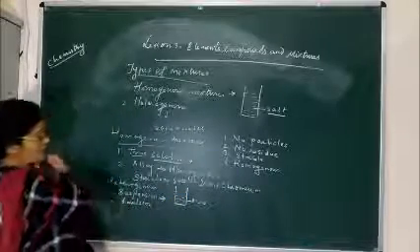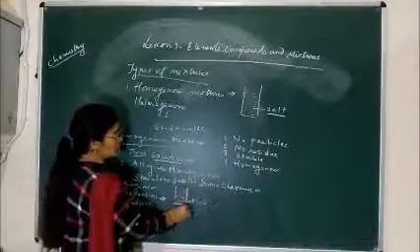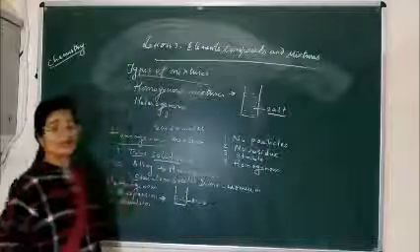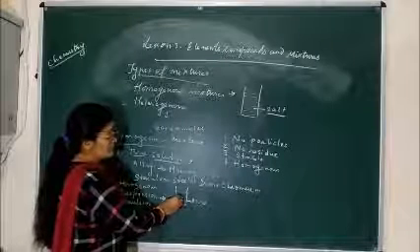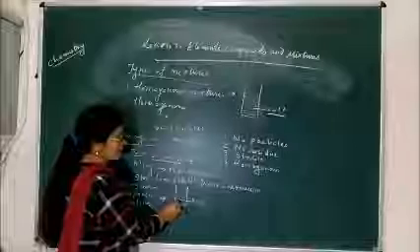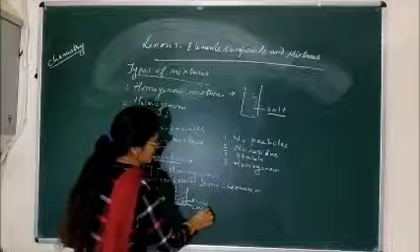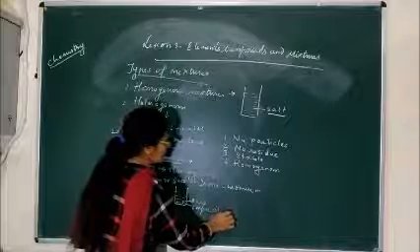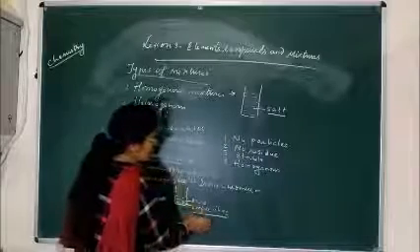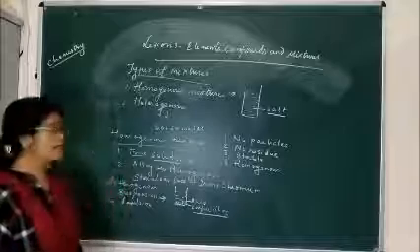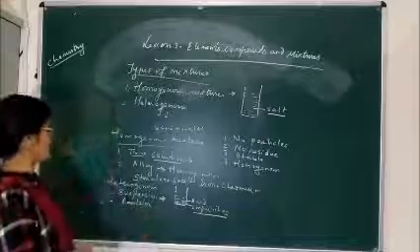It is a heterogeneous mixture because here the particles can be seen properly with unaided eyes also. Second is that if we keep the solution for a few minutes on the table, then the particles which do not get dissolved get settled at the bottom in the form of impurities. And when we filter this solution, the mud particles or the sand particles get collected in the filter paper. Means these are the properties of a suspension.